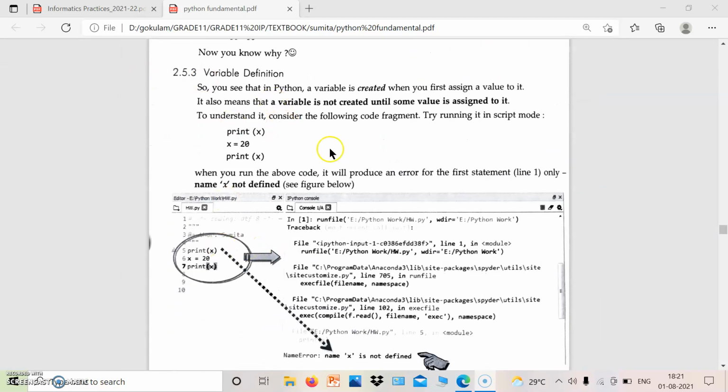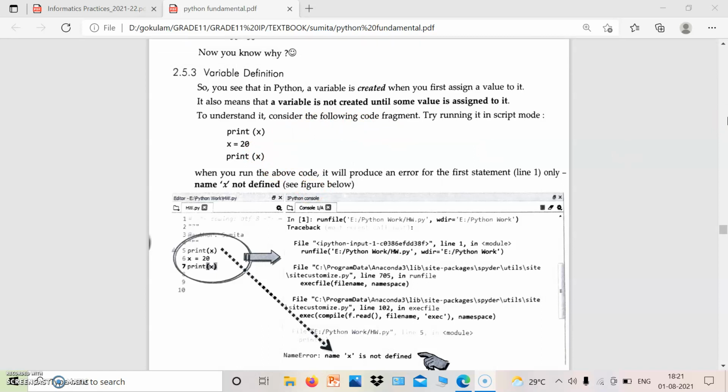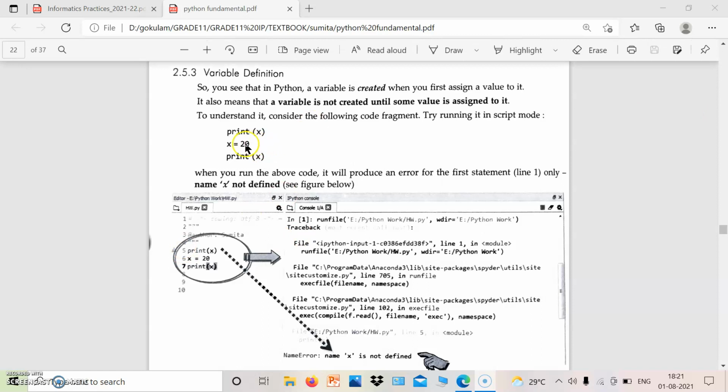Then what is variable definition? Variable definition means a variable is not created until some value is assigned to it. That means if we simply write print x and then assign x = 20, this will be an error, because first we have to assign the value, then we have to print the value.